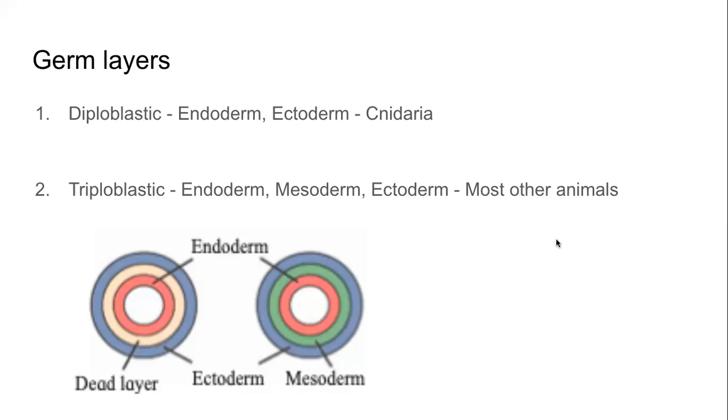Inner one is called endoderm, outer one is called ectoderm, middle one is called mesoderm. Because there are 3 layers, these organisms are called triploblastic organisms. Diploblastic and triploblastic, depending on the number of layers of germ cells that are there in the embryo.